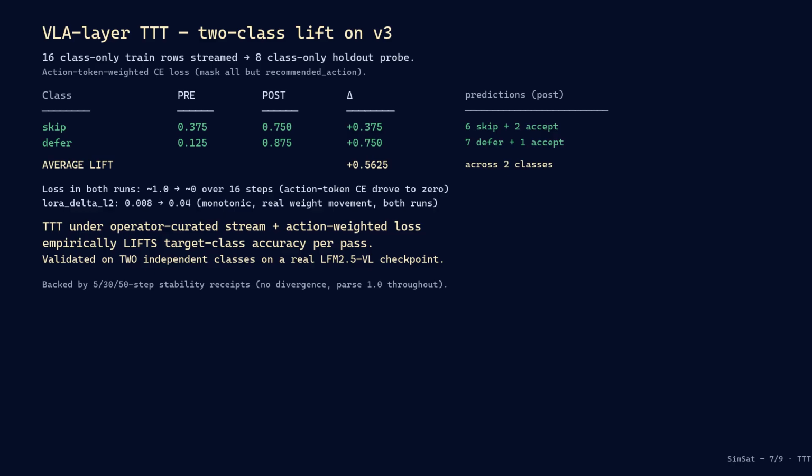Test time tuning under operator curated stream empirically lifts target class accuracy per pass on 2 independent classes. The architectural claim validated on a real LFM check.